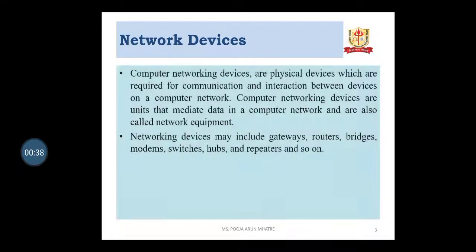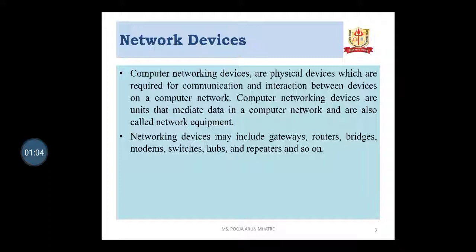Network devices. Computer networking devices are physical devices which are required for the communication and the interaction between the devices on a computer network. That means network devices are the physical, that is the hardware, devices required for communication and interaction between devices over a computer network.